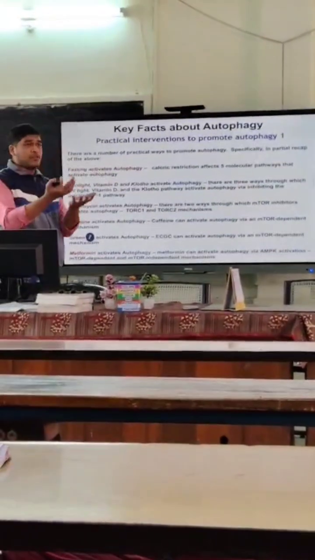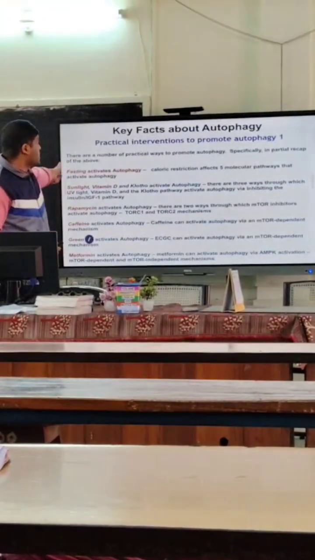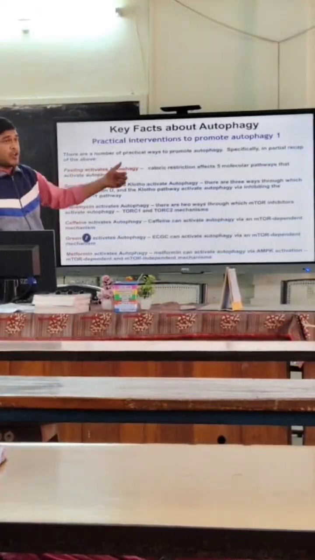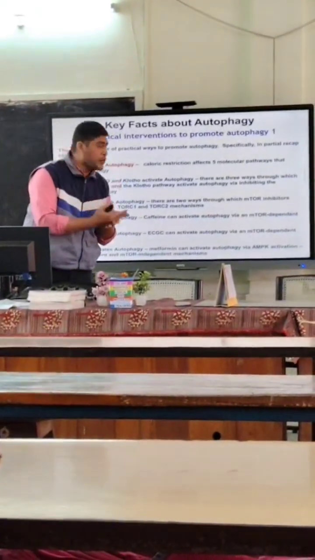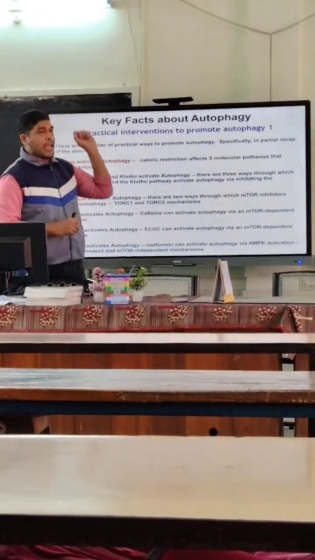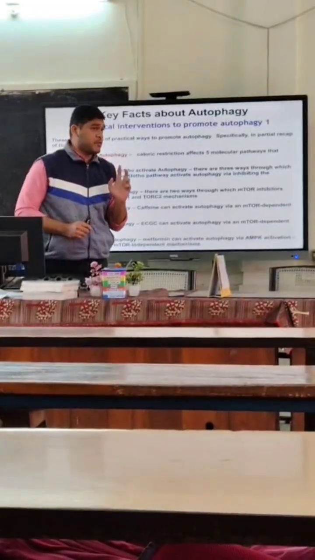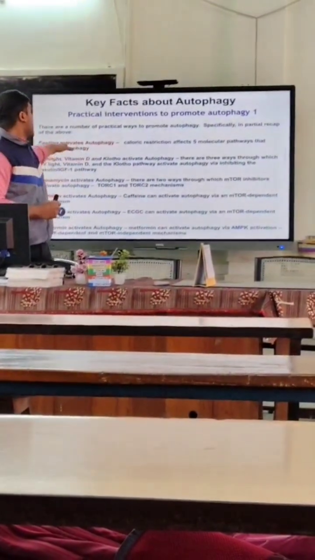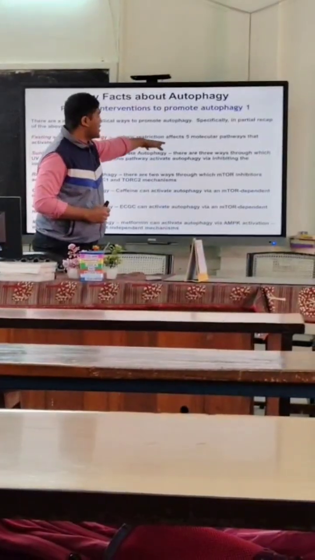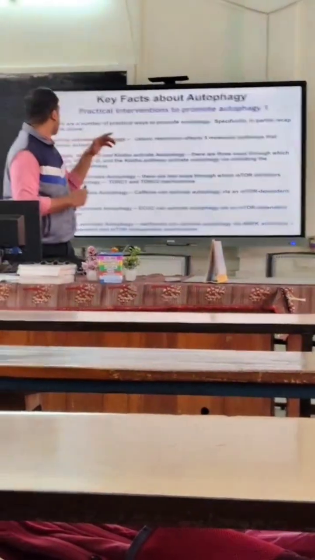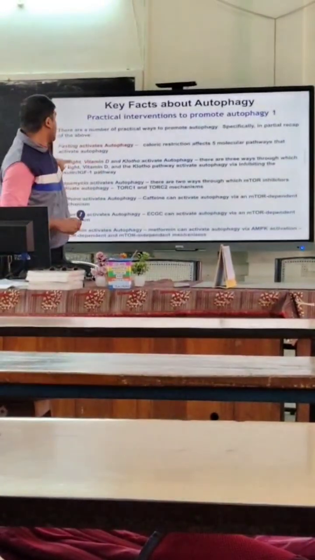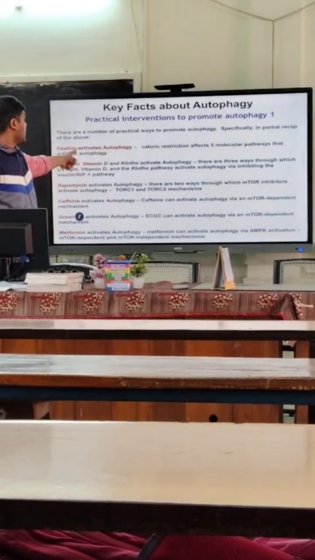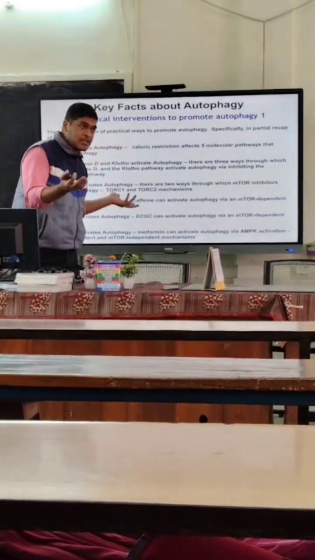There are different practical ways we can promote autophagy. First, fasting activates autophagy. When we are not having enough nutrients, then mTOR, which mainly inhibits autophagy, deactivates. And when there is caloric restriction, this affects five molecular pathways that activate autophagy. Second is sunlight, vitamin D, which also activates autophagy.